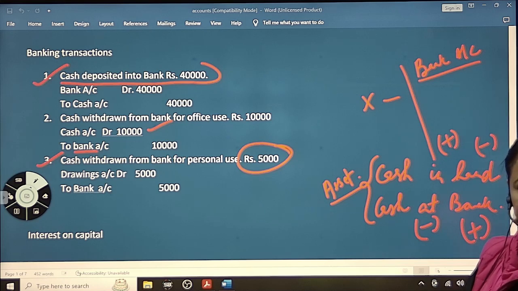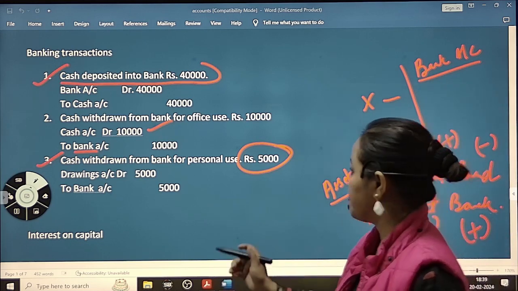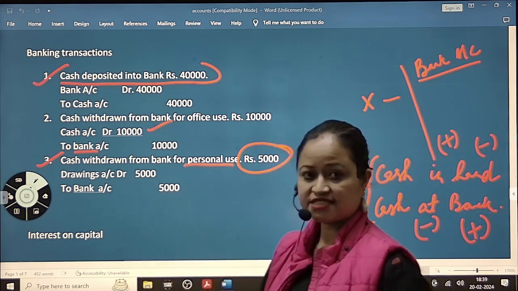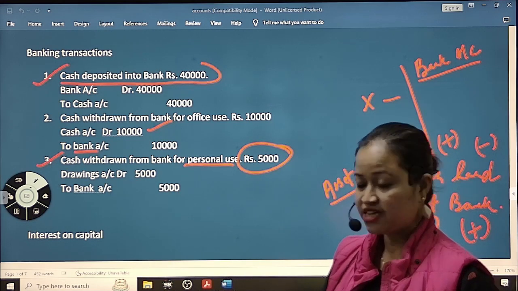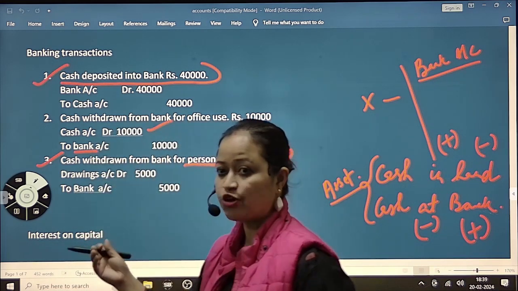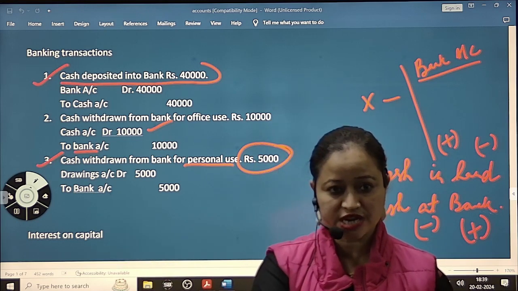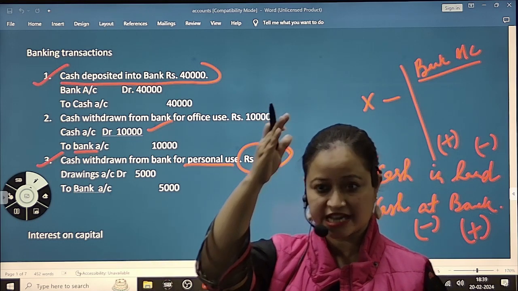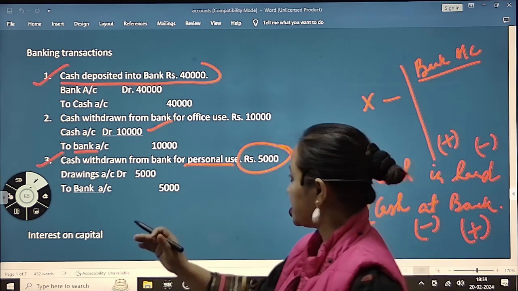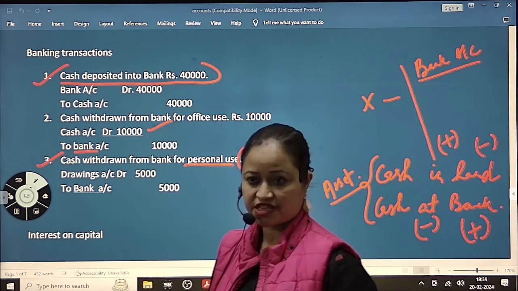Okay, any money that is used by the proprietor for his or her personal use or any domestic use or household use. Okay, so that is called as drawing, that you remember. For personal use, that is drawing. So here we are writing drawing account debit to bank account. इसमें ऐसा नहीं होगा कि cash account debit to bank account. No. Why not? Because it is not coming into the office. It is going to my home. घर चला गया पैसा, है कि नहीं? So that's why the journal entry will be drawings account debit 5,000 to bank account 5,000. Fine?